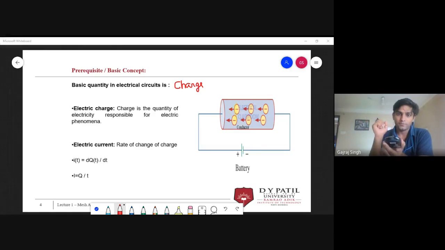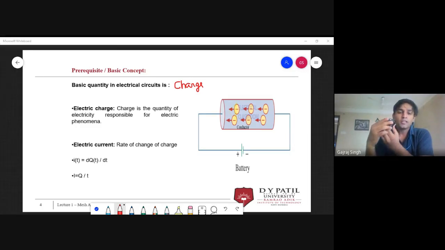This is in a neutral condition. Now I want to make this object positively charged. So what do I have to do? If this is neutral and I remove some electrons, can I add some protons to this object? No, protons are in the nucleus. Protons and neutrons are in the nucleus, so we cannot add or remove protons. We can only remove or add electrons.